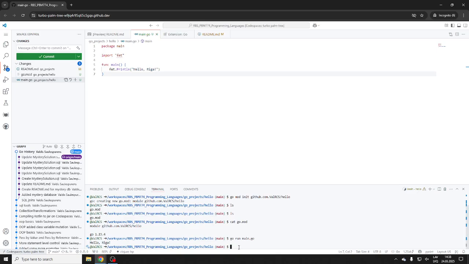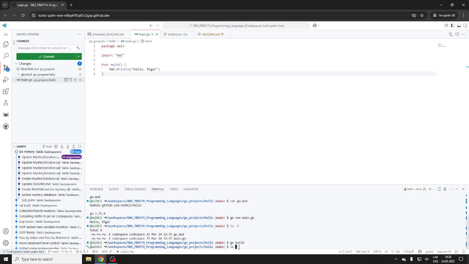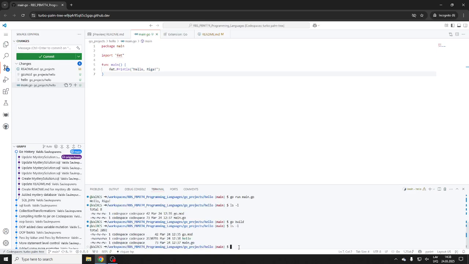So there's the extension, and you can customize your environment. Let's double check what we have here. Do we have the compile? No, we don't have the actual binary. So let's do go build. We'll see if this works. I'm going to try this. Oh, it did work. Look at this.